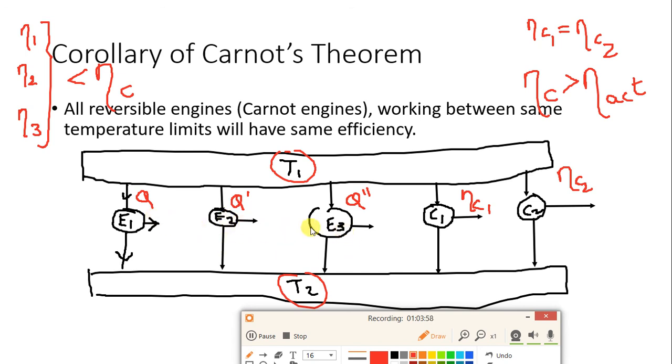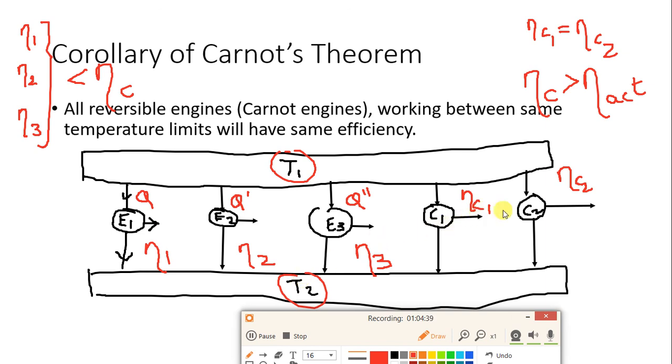So in all three cases, the heat supplied to the three engines will be different. That is why the efficiency of engine 1 can be equal, but it is not necessary that it will be equal to the efficiency of engine 2. Similarly, the efficiency of engines 1 and 2 is not necessarily equal to the efficiency of engine 3. Why? Because it depends on the working fluid. If the working fluids are CNG, petrol and diesel, all three actual engines will have different efficiency even though they are operating between the same temperature limits.